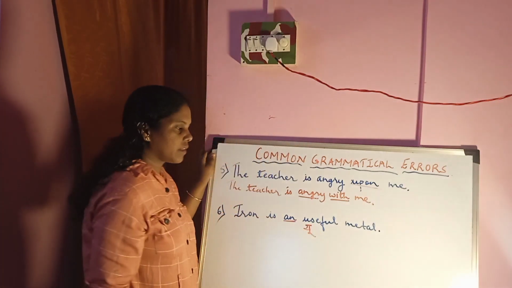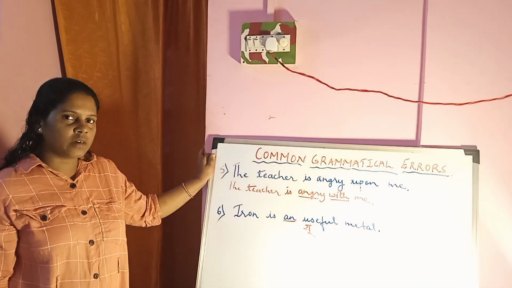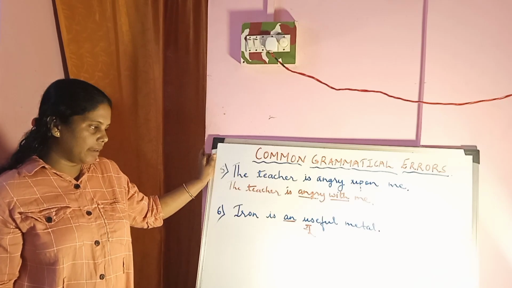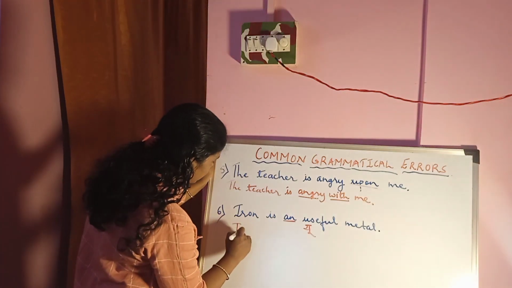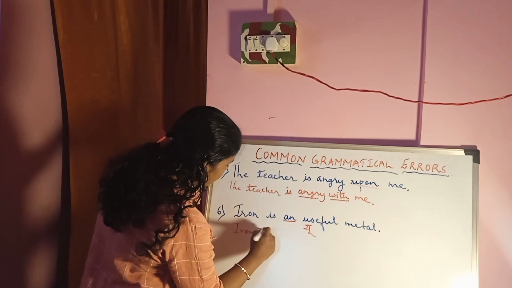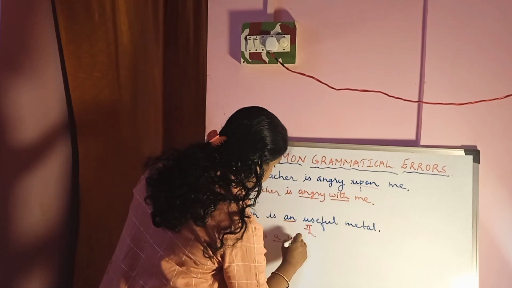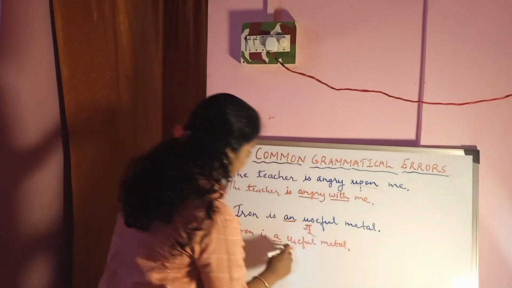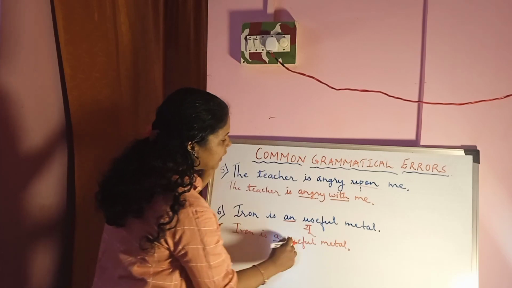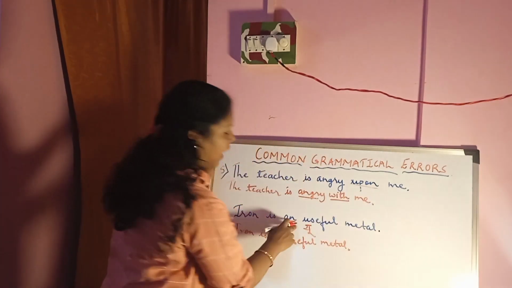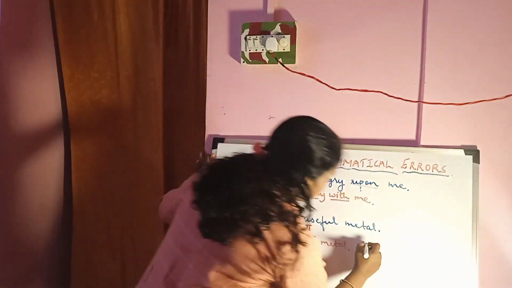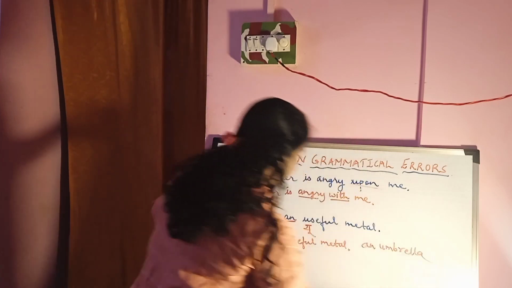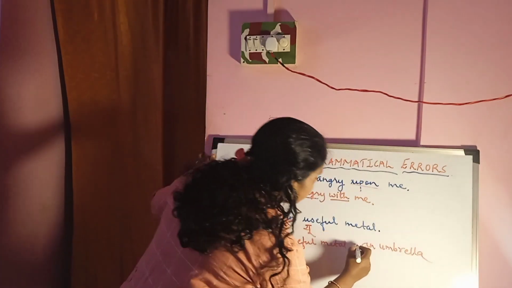So here is the consonant sound, and it should have a before it and not an. So, iron is a useful metal. If it was a vowel sound, an is correct. An umbrella. An umbrella is correct.